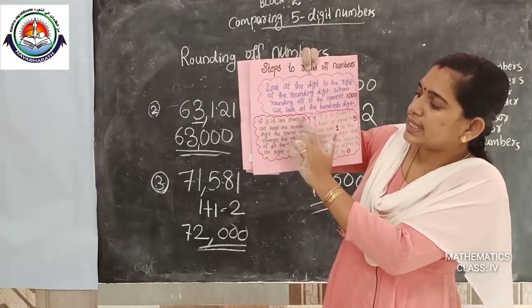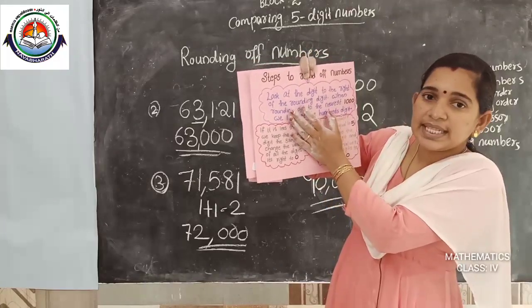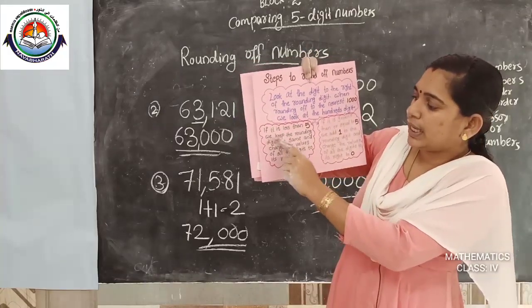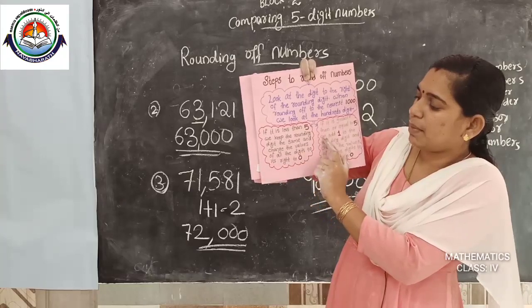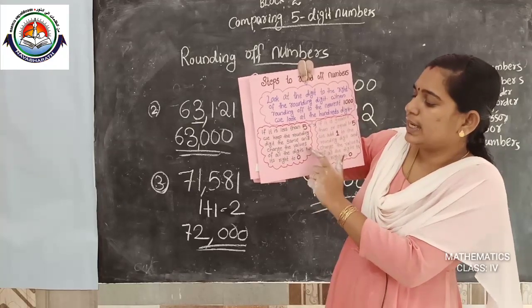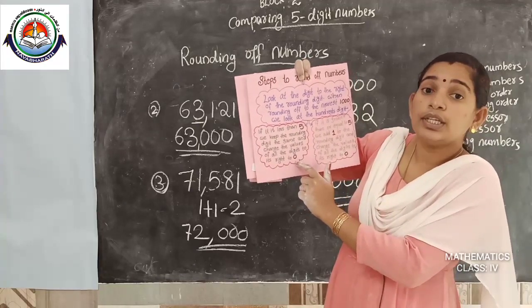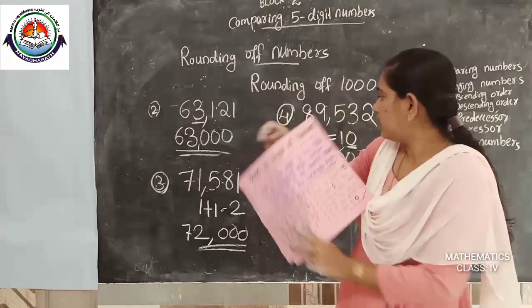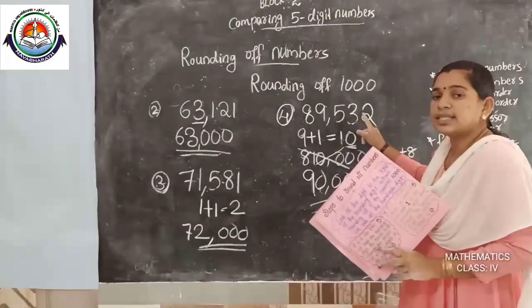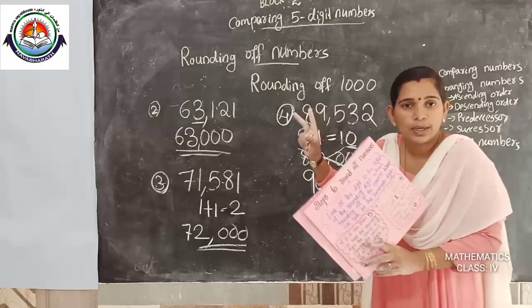If the 100 place is less than 5, we keep the rounding digit the same and change the values of the digits to its right to 0. Okay, the remaining hundreds, tens, ones places get zeros.